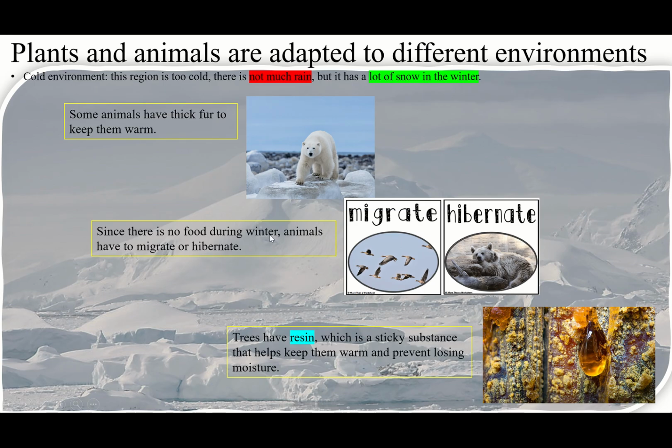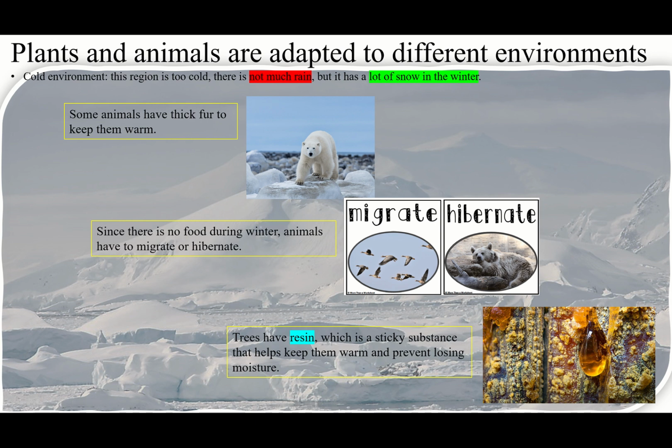So, it means when the animals cannot find food in the winter, when it's all snow, some of them are going to hibernate. They are going to sleep for a long period of time during the winter. All the winter, they are just waking up, eating something, and sleeping again. Or migrate, they are going to travel. Of course, we said that during hibernation, the animal's heart rate will slow down, breathing slows down, and temperature goes down because they don't need this too much because they are just sleeping. That was about the animals. Some animals have thick fur to keep them warm, and also when they cannot find food, they are going to hibernate or migrate. What about plants?